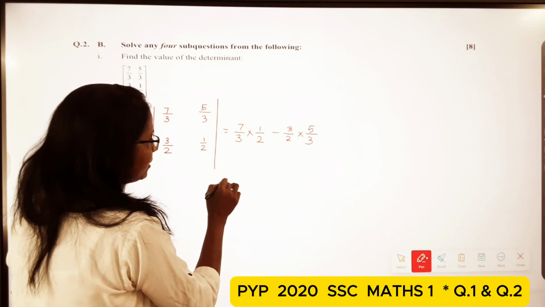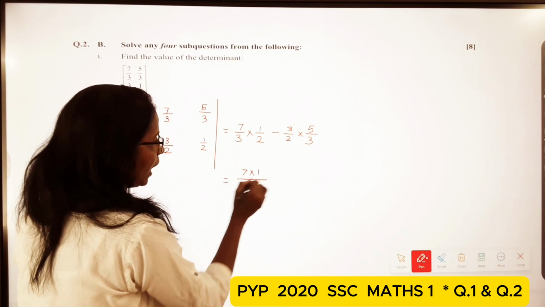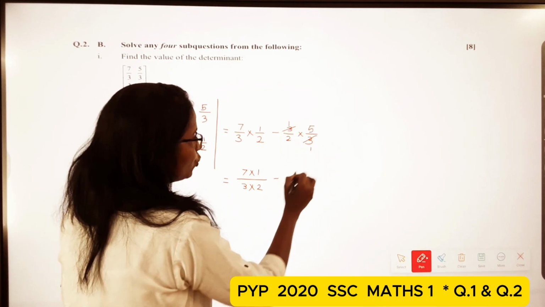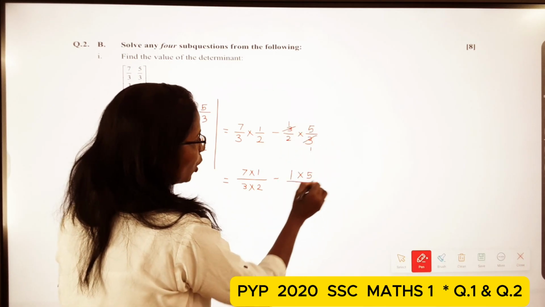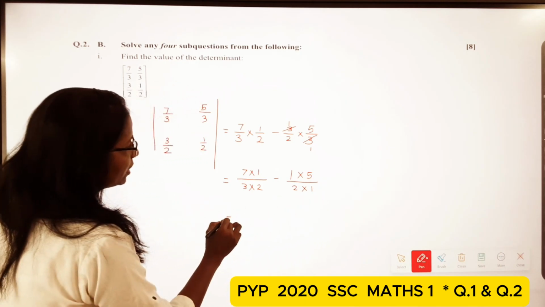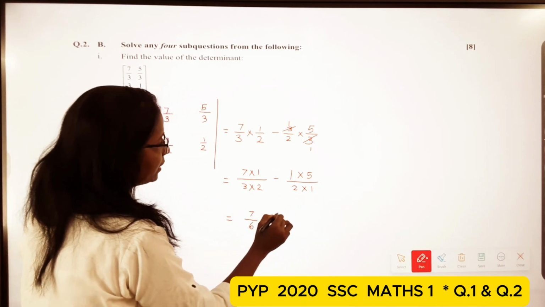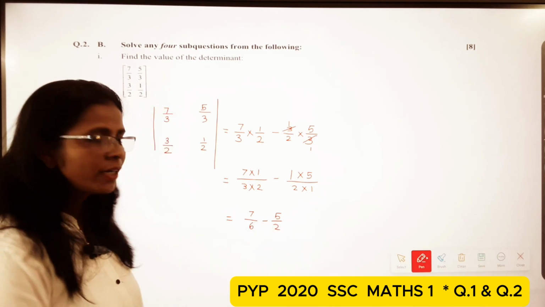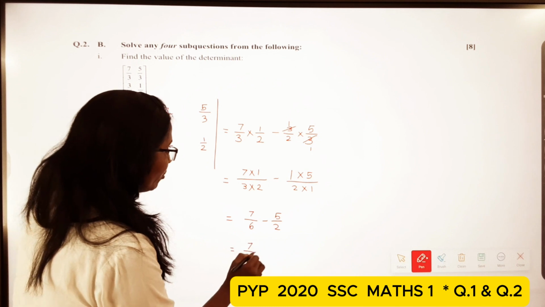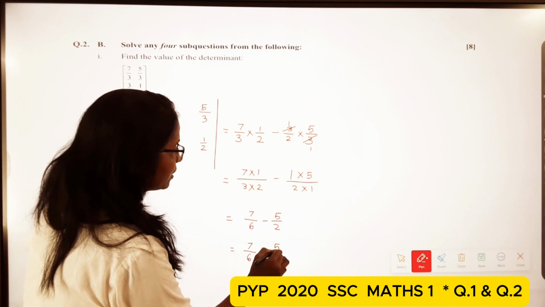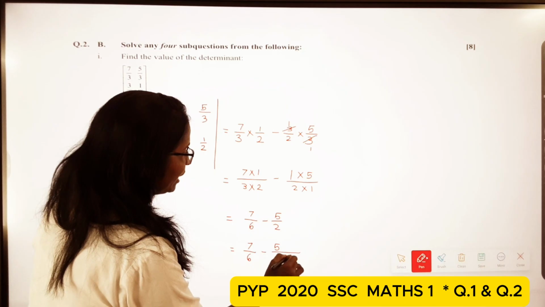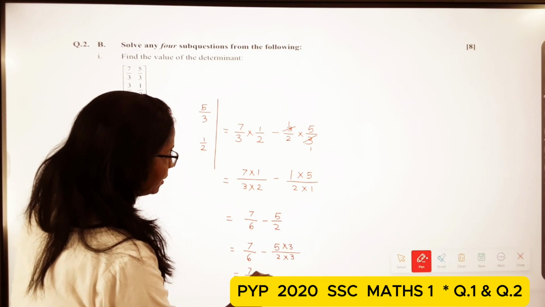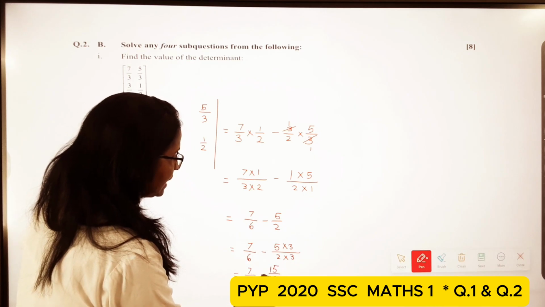So now here students, 7 multiply 1 upon 3 multiply 2 minus, here 3 gets cancelled, so 1 multiply 5 upon 2 multiply 1. So here 7 upon 6 minus 5 upon 2. Okay. Now the denominators are different, so equating the denominator, 5 upon 2 multiply by 3. So now 7 upon 6 minus 15 upon 6.